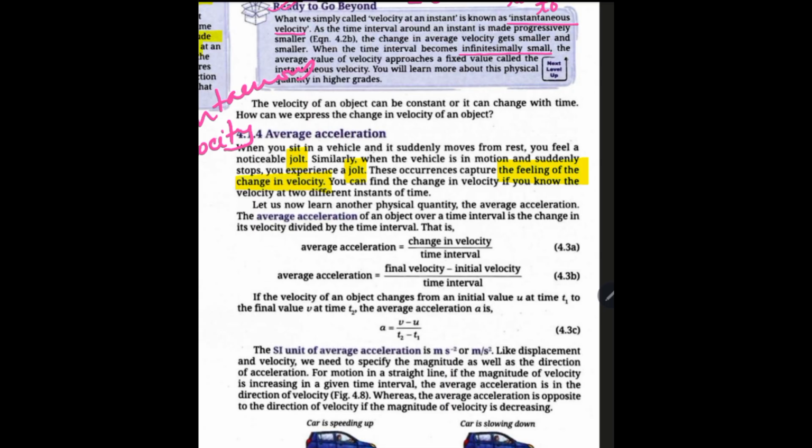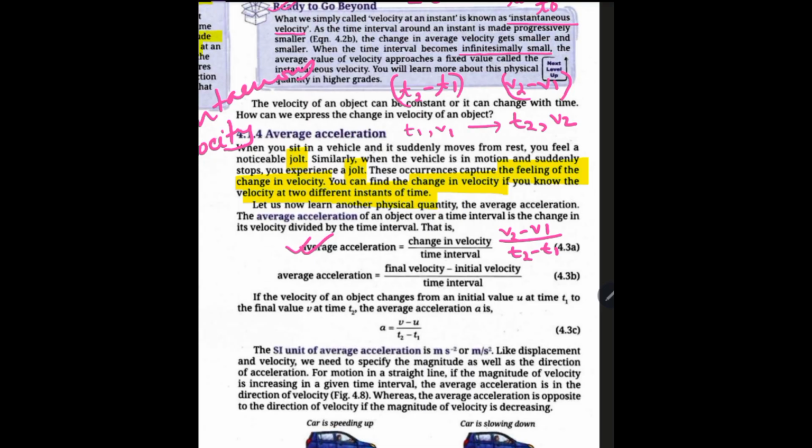Now, you can find the change in velocity if you know the velocity at two different instants of time. Say at time t1 velocity was v1, at time t2 the velocity is v2. Now your time interval is t2 minus t1 and the velocity change is v2 minus v1. And if I find the ratio, that means change in the velocity by the time interval, that is v2 minus v1 divided by t2 minus t1, this is the rate of change of velocity.